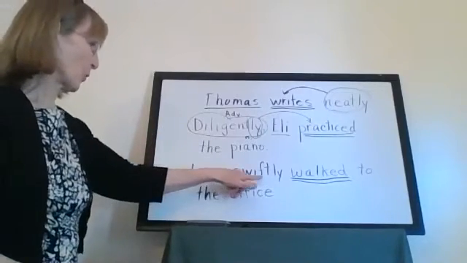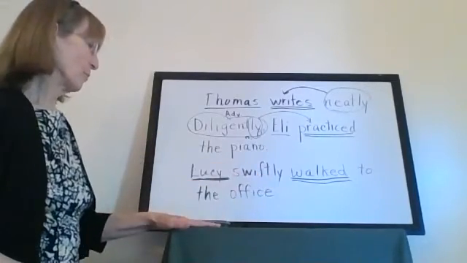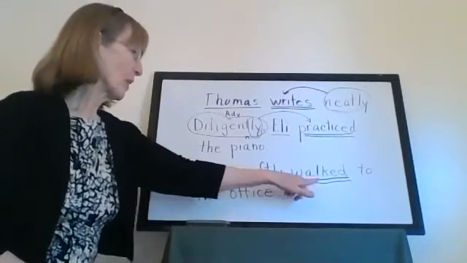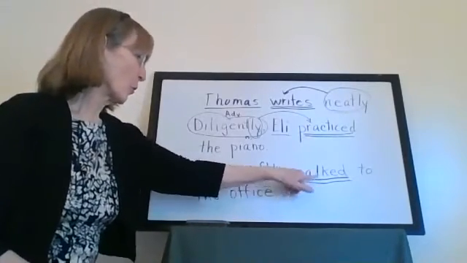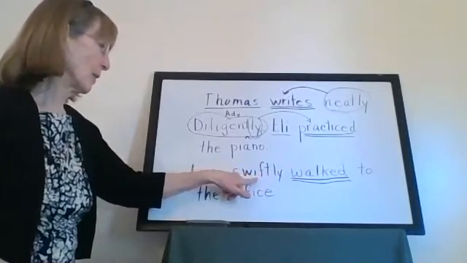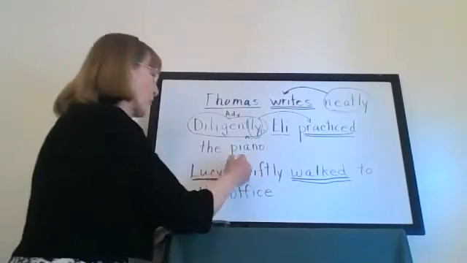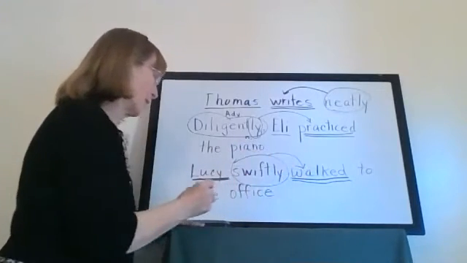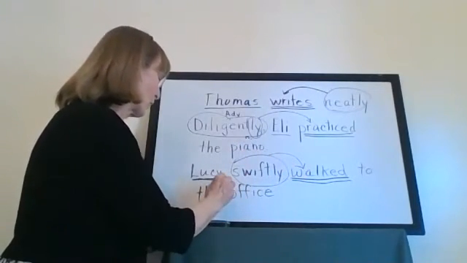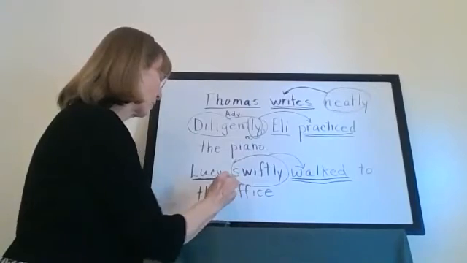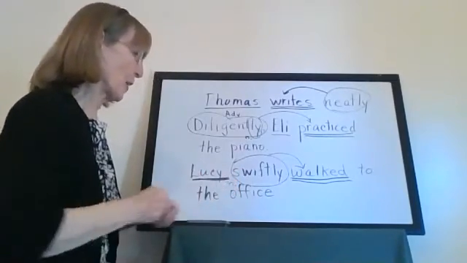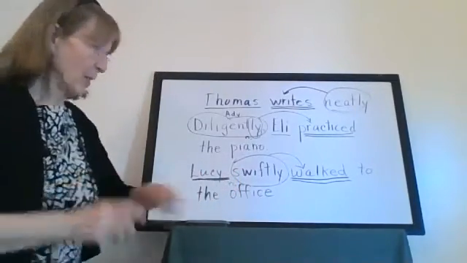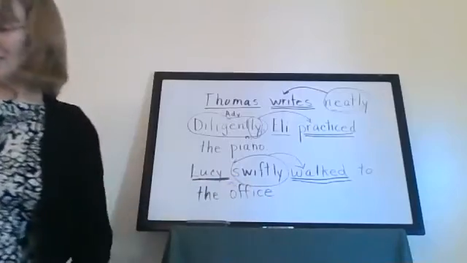Now we have this word, it has an ly. How did Lucy walk? She walked swiftly. This is the adverb. Circle it. Draw an arrow to walk. Phew! And this is a noun. I'm going to put an N for noun. Just another noun in the sentence. I made it. Did you make it?